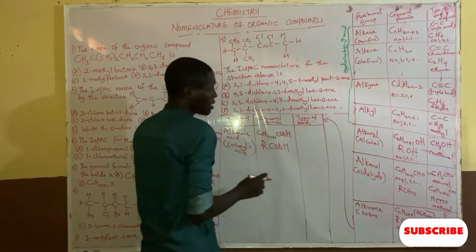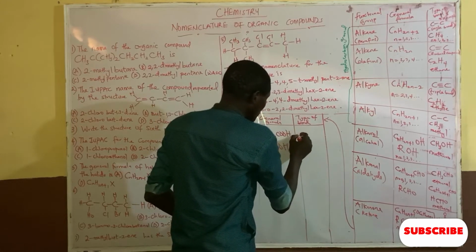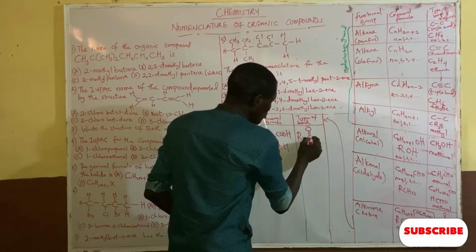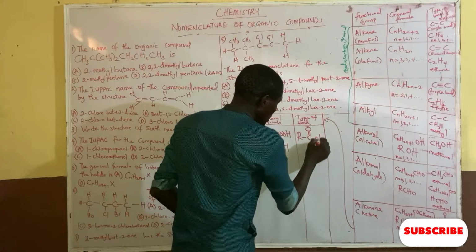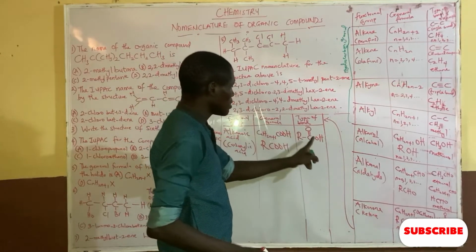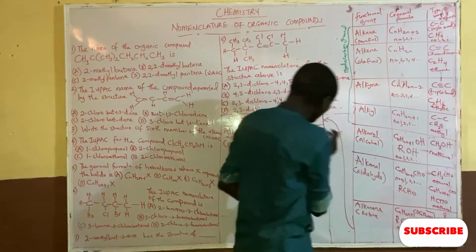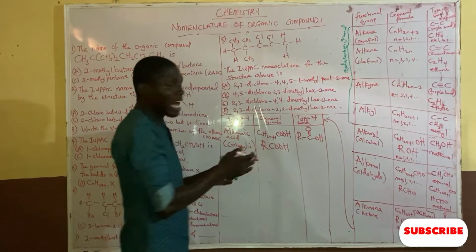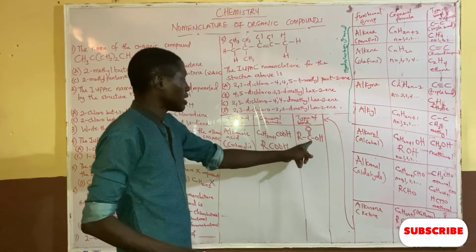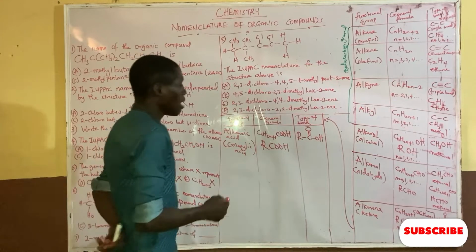If you want to write the type of bond present and the example: RC, this C will take a double bond to O, then OH. It means it has a carbonyl and a hydroxyl group, and that is what makes carboxylic acid, COOH. So the type of bond there is C double bond O, single bond OH. An example is methanoic acid.